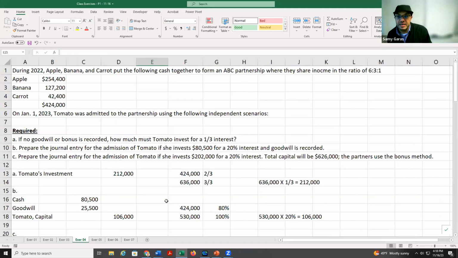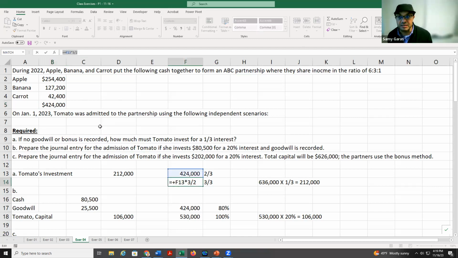In the fourth exercise, here we talk about admission of a partner. And in this admission here, we have apple, banana, and carrot, and they have their capital, and this is their total capital. And then they decide to accept tomato, and tomato will take 1/3 of the capital. So how do we get this 1/3? We take the 424, which is like 2/3, and we need to convert it to 3/3. So what shall I do? I took 424 multiplied by 3/2, as you can see here.